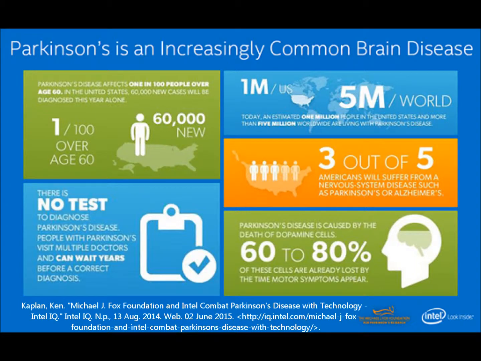1 out of every 100 people over 60 in the United States will suffer from Parkinson's disease. Over 60,000 people in the United States will be diagnosed with Parkinson's disease, with many other cases going undetected. Over 1 million people in the United States will suffer from Parkinson's disease. It is estimated that around 7 to 10 million people suffer from Parkinson's disease worldwide. Treatment for people with Parkinson's disease totals up to over $25 billion per year in the United States alone.